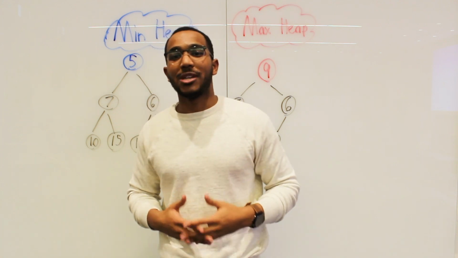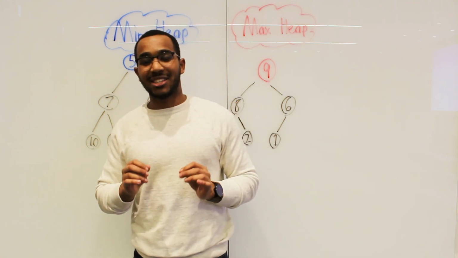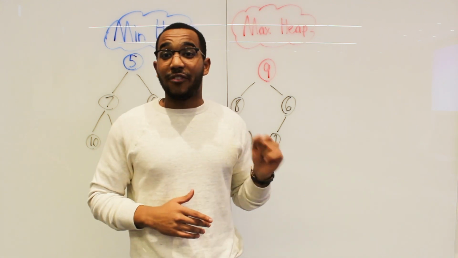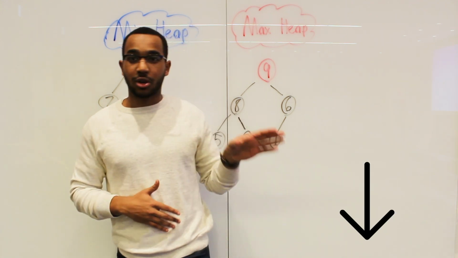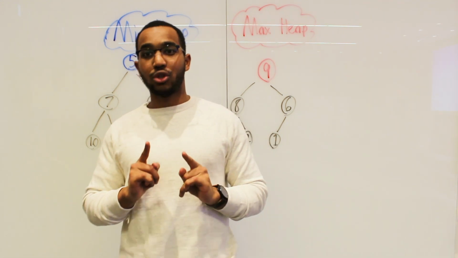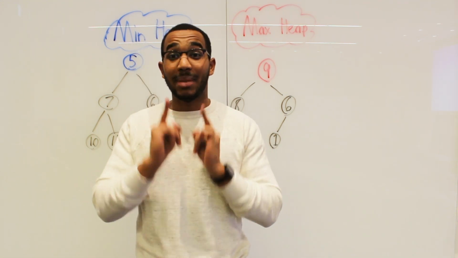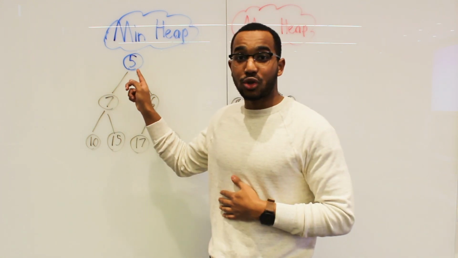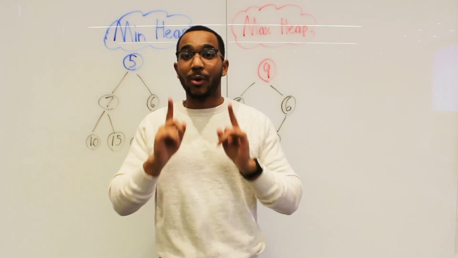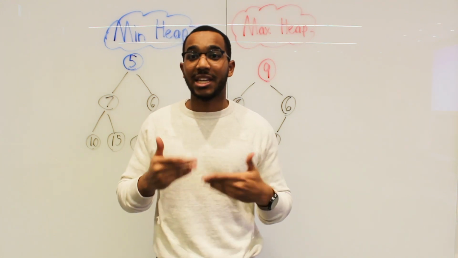But today our job is to implement one. Before I go into this, I want to say that the code is in the description. As always, it is very easy to follow the code. You can start with the code, start with this, it does not matter. What we're going to do today is insertions and removal on a min heap, so our minimum item is going to be the one at the top. Again, code in the description, but we're going to go straight into a walkthrough with a min heap right now.